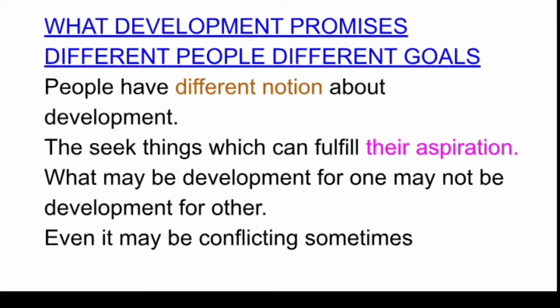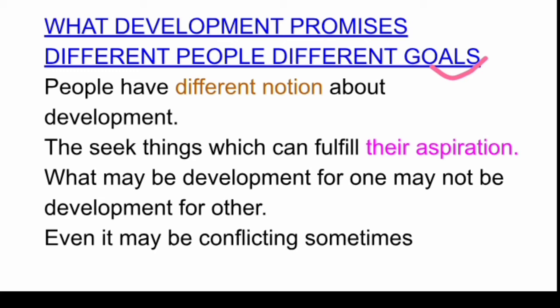What development promises? That means what kind of expectations a person may have from development, how different people may have different goals. We will see later with the help of examples. So people have different notions about development. What does it mean?